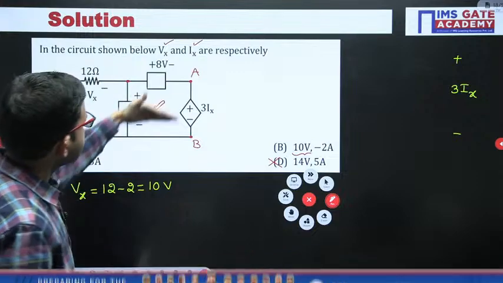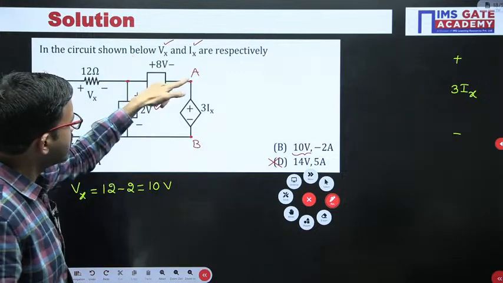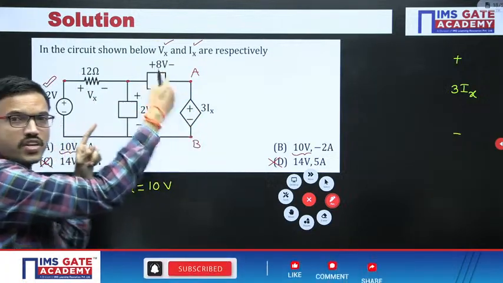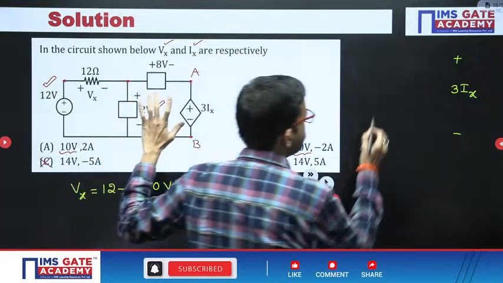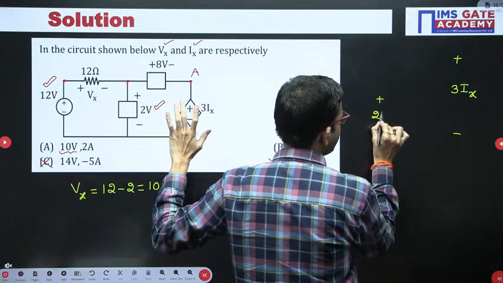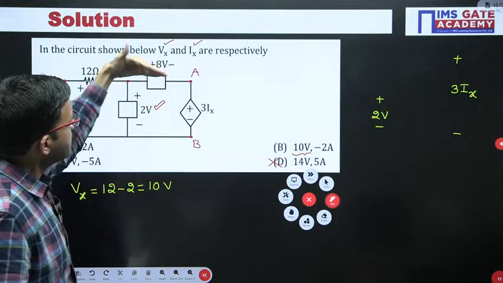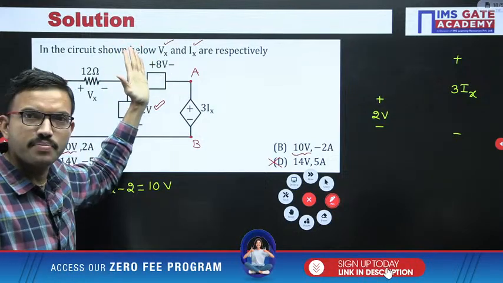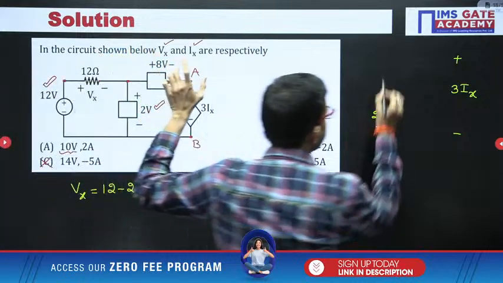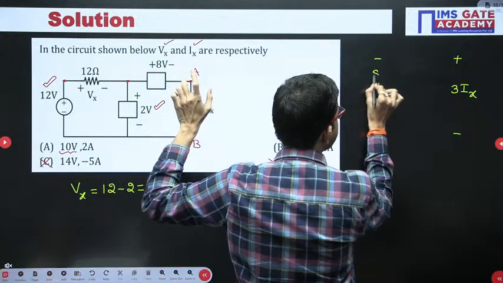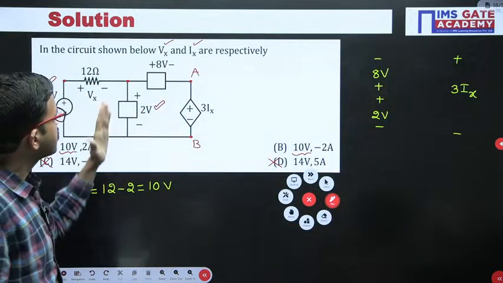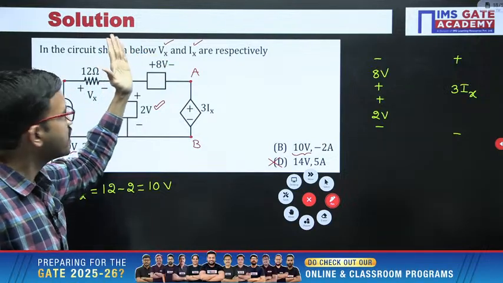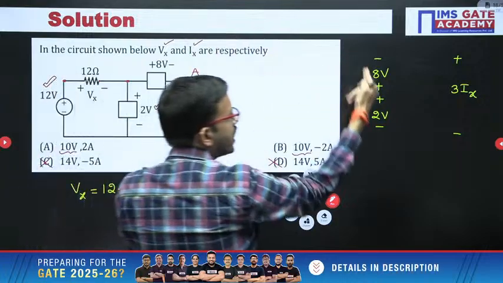Now see, this is one more path between the terminals A and B. This is one path between A and B, and one more path is like this. Now here you are having already plus minus 2 volt. Whatever this particular branch voltage you are having, I am keeping the vertical element, then the voltage polarities you are getting minus plus. I hope it is clear for everyone. This 2 volt I have kept as it is. Now this plus minus 8 volt, I am keeping like this. That means minus sign is on top and then plus.